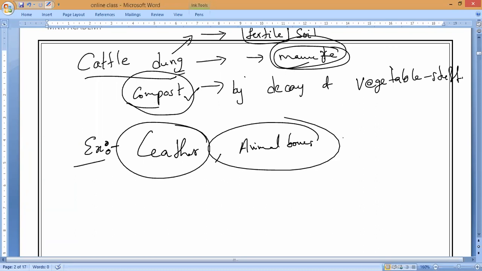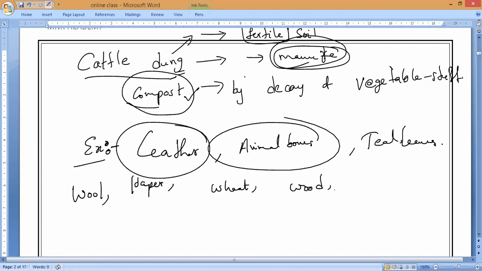Next, tea leaves. Your mother or you are preparing tea, and after that you get tea wastage. All the tea leaves are biodegradable waste. Like that, tell me what you people know. You are using wool? Wool is animal fur. Is it yes or no? Biodegradable waste. Next, paper is biodegradable waste. Wheat, biodegradable waste. Wood, biodegradable waste. Cloth, what cloth? Cotton cloths. Cotton is a biodegradable waste.